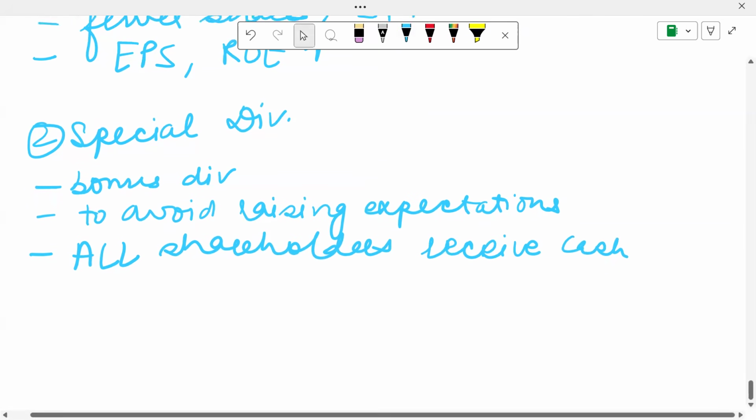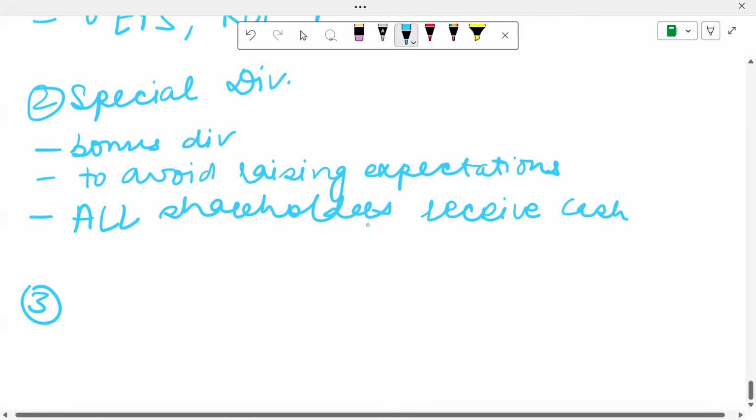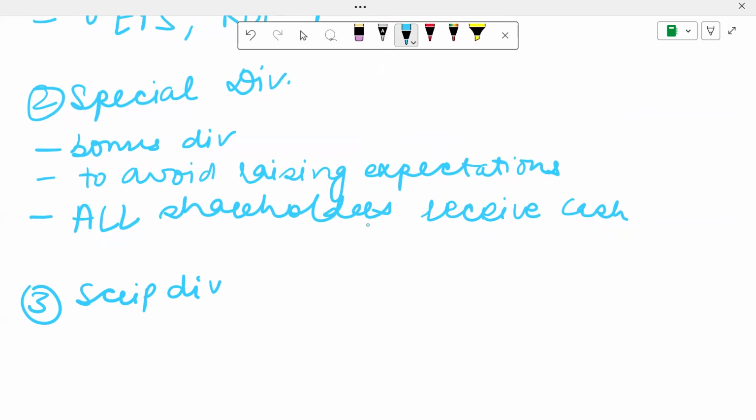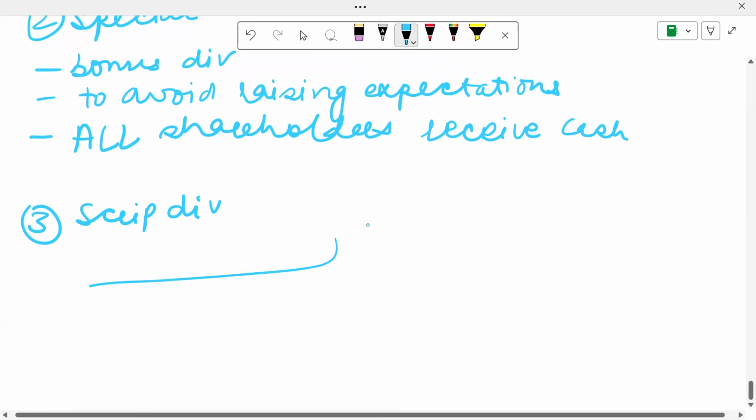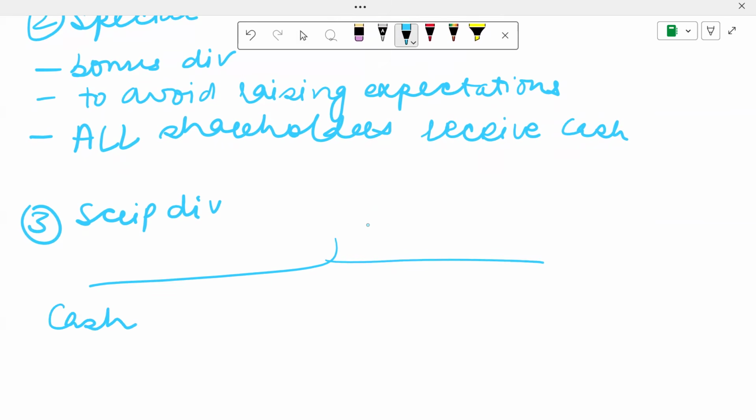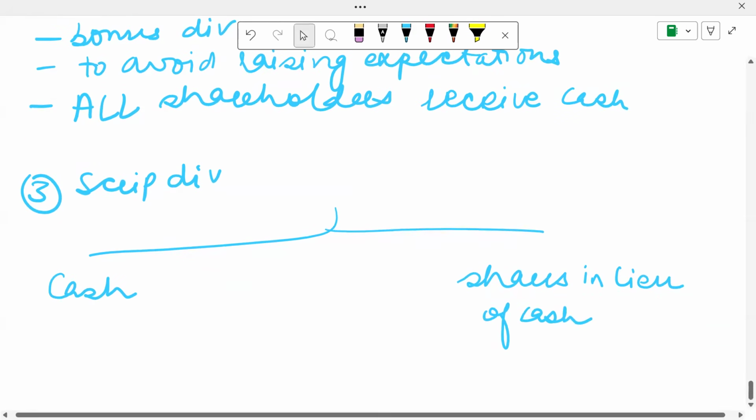Another last alternative which we will discuss is called a scrip dividend. Here the company will give you a choice. If you are a shareholder, they'll give you two options. Either you can take the cash dividend or you can take shares in lieu of cash. Whatever is the worth of the dividend, they will give you the number of shares that can be bought with that amount.